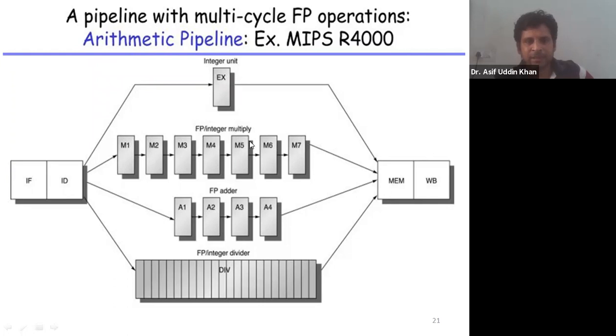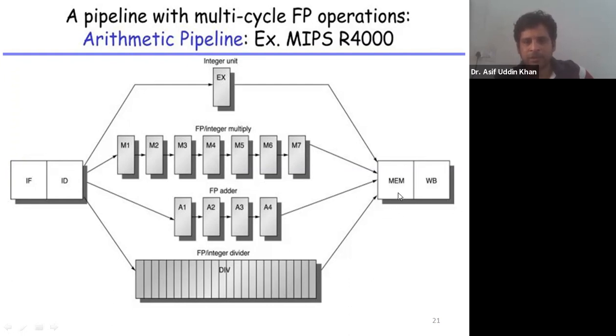The EX stage is divided into sub stages. You can see here, for integer operation, the integer unit is there, only one stage. For floating point or multiplication operations, this EX stage is divided into how many sub stages? You can see 1, 2, 3, 4, 5, 6, and 7 sub stages are there. Then in case of floating point adder, it is divided into 4 sub stages, A1, A2, A3, and A4. And then floating point division or integer division, you can see how many sub stages this EX stage is divided into. So this is how the EX stage is divided for different operations in case of the arithmetic pipeline.